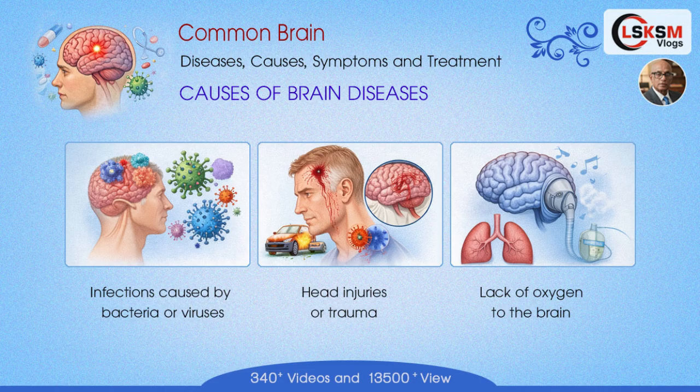Causes of brain diseases. The causes of brain diseases vary from person to person. Common causes include infections, bacteria or viruses. Germs can infect brain tissues and cause inflammation or damage. Head injuries or trauma, accidents or falls can injure the brain and affect its normal function. Lack of oxygen to the brain, reduced oxygen supply can lead to brain cell death and permanent damage.